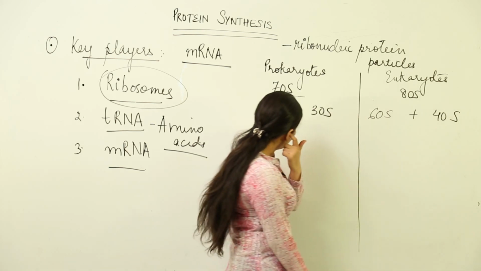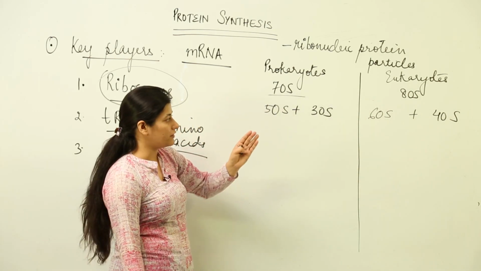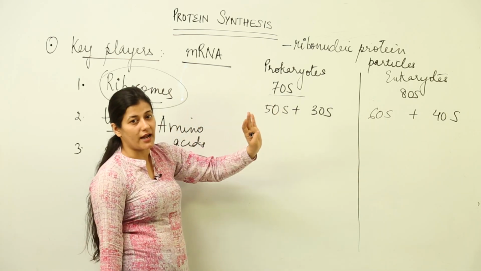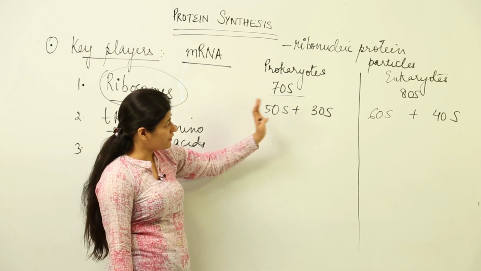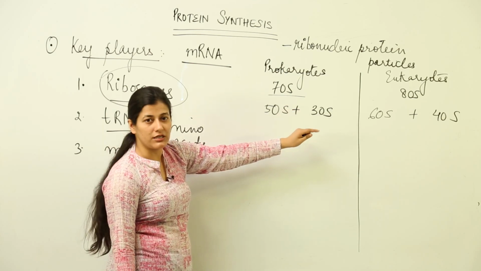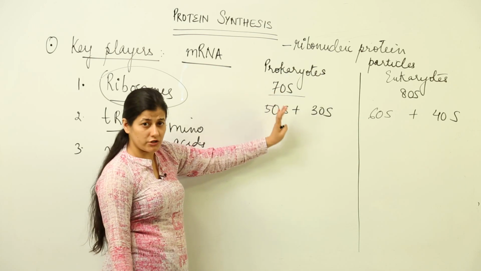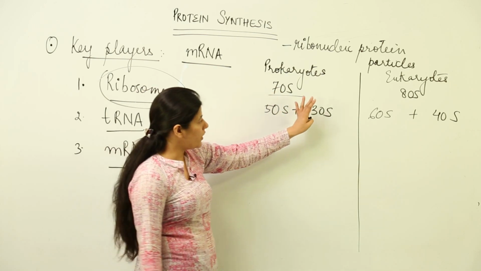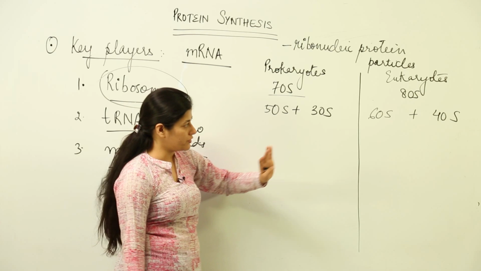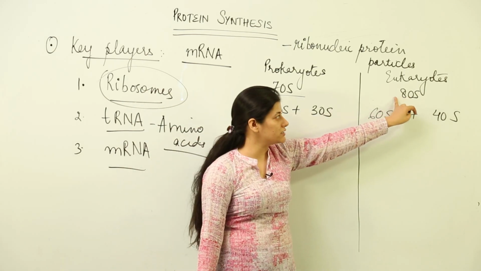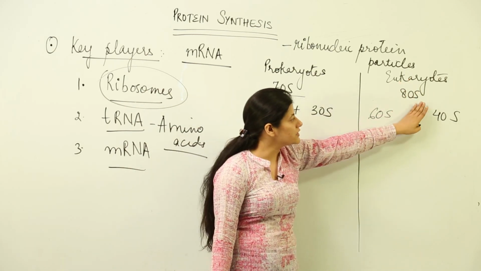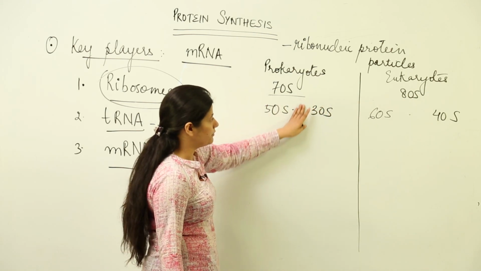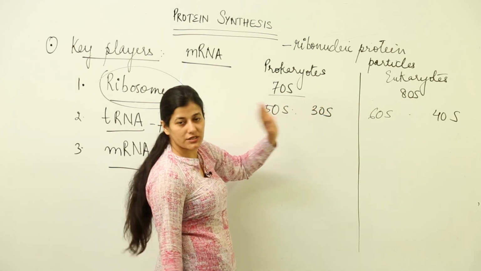As I told you in the previous class, 11th, this S does not stand for their weight or something, it is the sedimentation coefficient which is different for each subunit. There is no addition sort of thing that you have to do, because 60 plus 40 does not in any case amount to 80. So, these are subunits, so we do not add them.